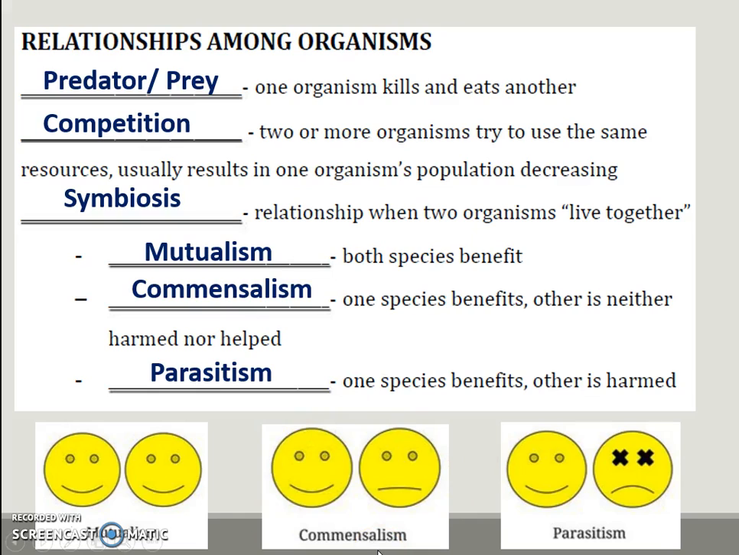This is such as when your friend tries to hitch a ride with you over to McDonald's. He gets a free ride, he benefits. You aren't affected, you're neutral. Last one that we have is parasitism. This is when one species benefits, another is harmed, such as mosquito and the human. The mosquito gets blood, they're happy. Human, we get our blood drained, we are sad.